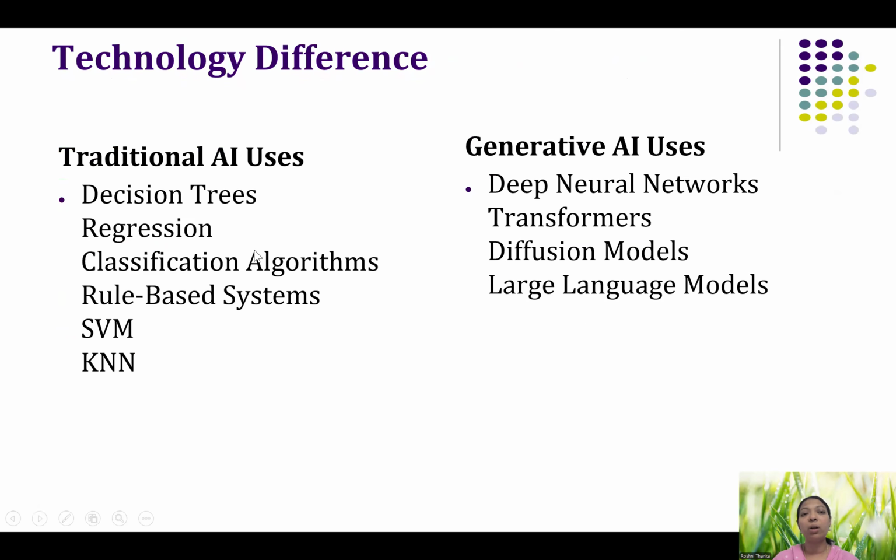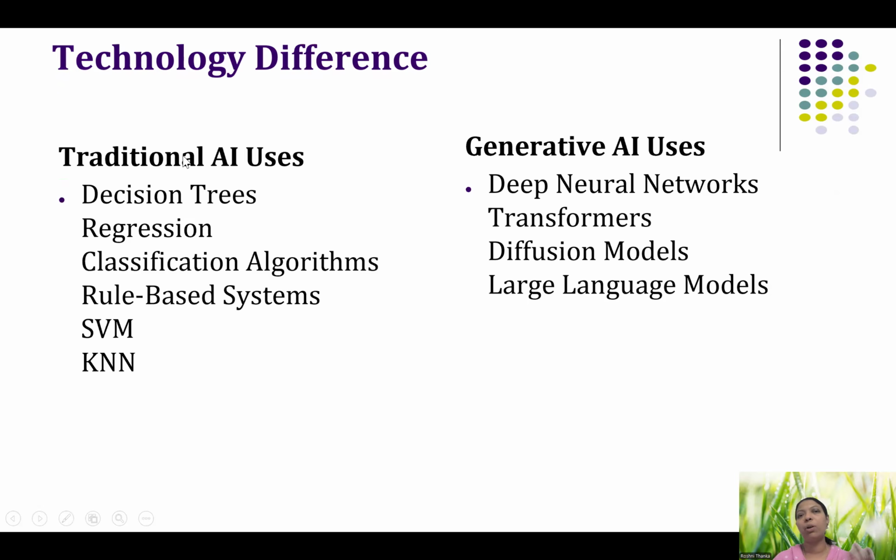Okay, so what is the technology used behind traditional AI and generative AI? In traditional AI, you know all the algorithms, right? Decision tree, regression, many classification algorithms, and then we have rule-based systems. Some of the algorithms are SVM, random forest, ensemble models, and many more.